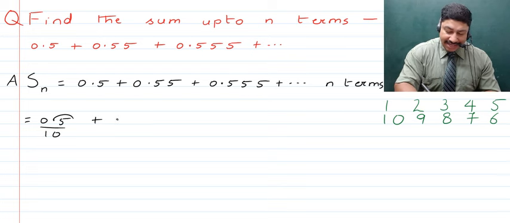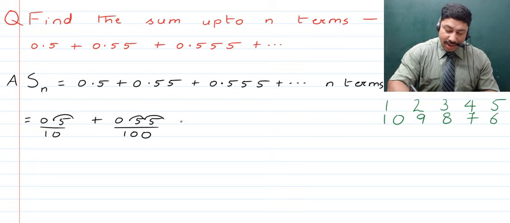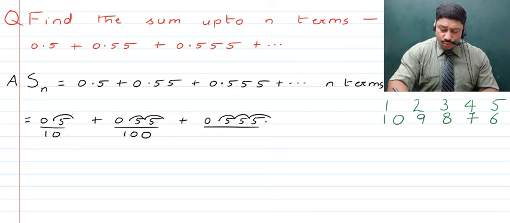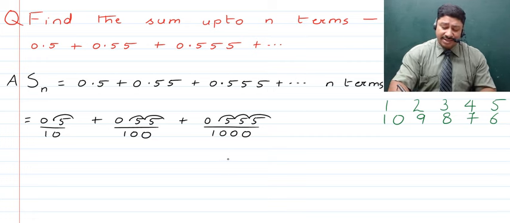In the next case, it will become 0.55, where we can shift two decimals and it's going to become equal to 55 divided by 100. The next one is going to be 0.555, where when you shift three decimals, we will have 1000 in the denominator, or 3 powers of 10 multiplied together in the denominator.